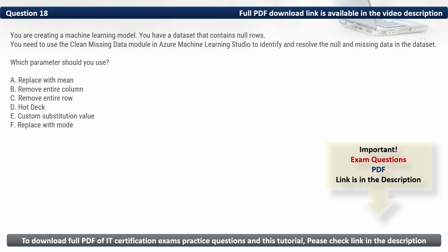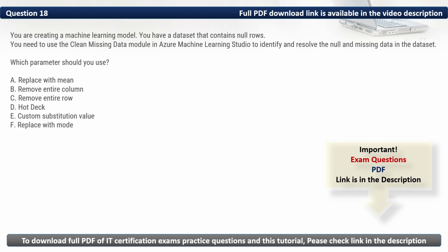Then we have B. Remove entire columns. It removes columns instead of rows, which may result in loss of valuable data. Then we have D. Hot deck. It is a different imputation method not available in Azure ML Studio. Then we have E. Custom substitution value. It replaces missing values with a specified value instead of removing rows. Then we have F. Replace with mode. It fills missing values with the most frequent value in the column.